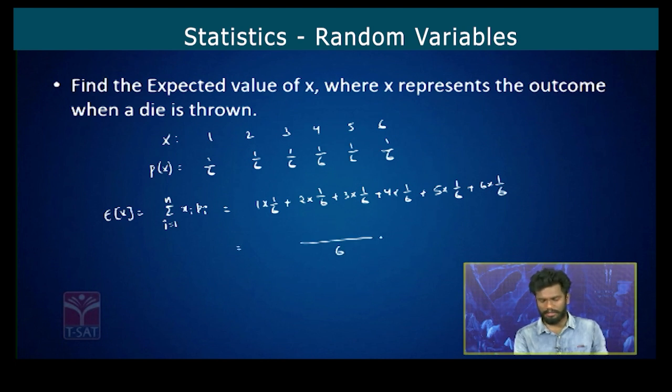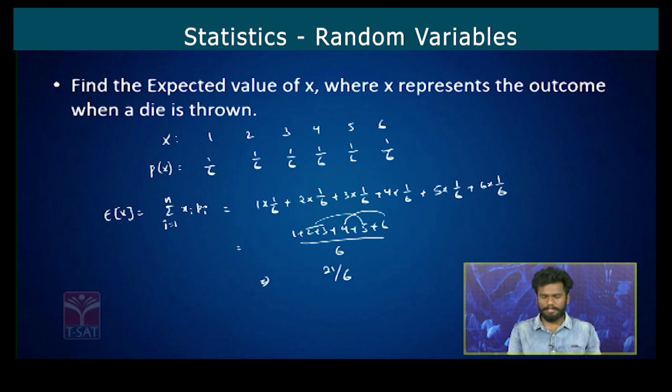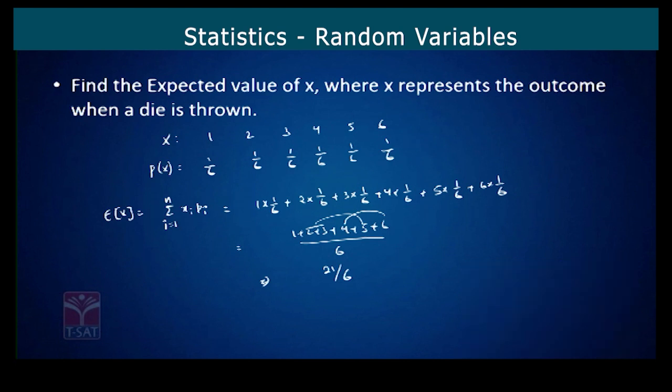Denominator 6, keep it constant. 1 plus 2 plus 3 plus 4 plus 5 plus 6, which will be equal to 21 by 6. So that is the expected value. Expected value is 21 by 6.